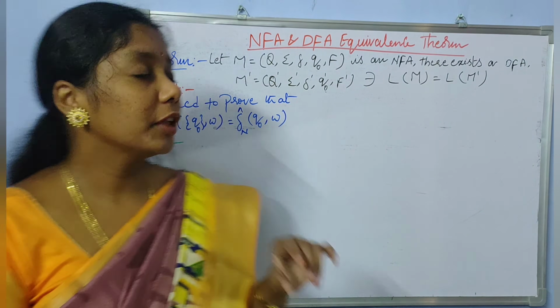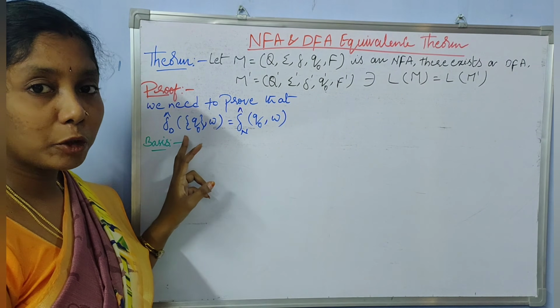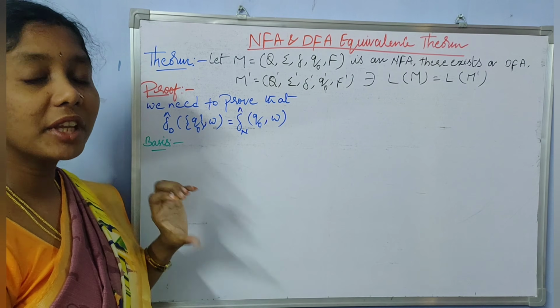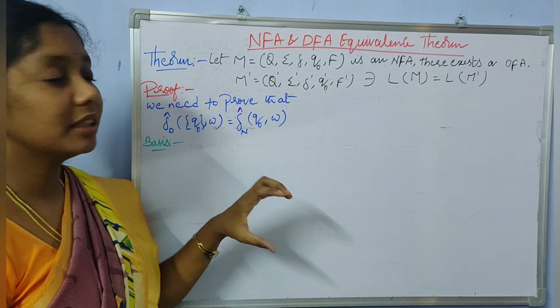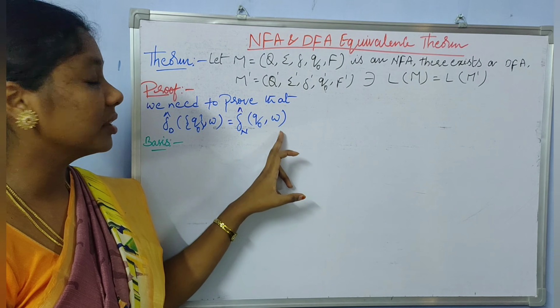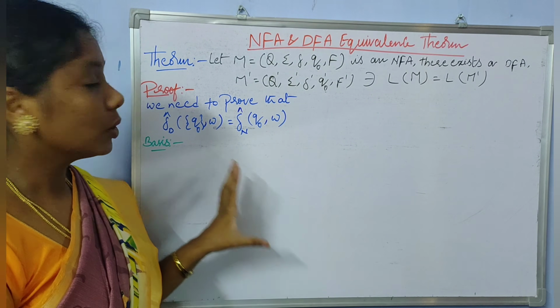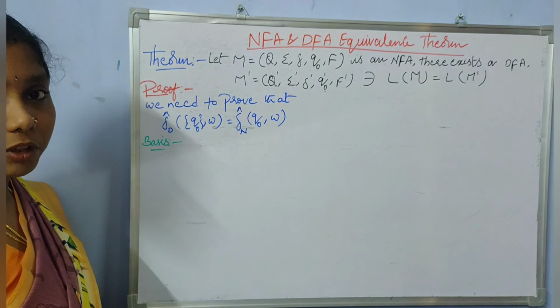Coming to the proof, we need to prove this. That means, starting with the initial state Q0, after processing the string W, the DFA should reach a state which is one of the states that the NFA reaches after processing the string W starting with the initial state Q0. So coming to the basis part of the proof.